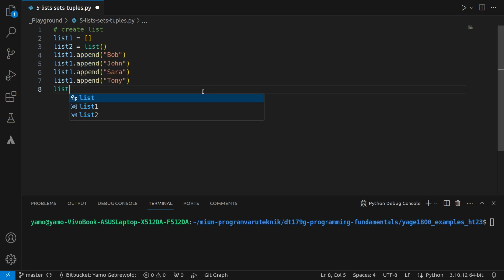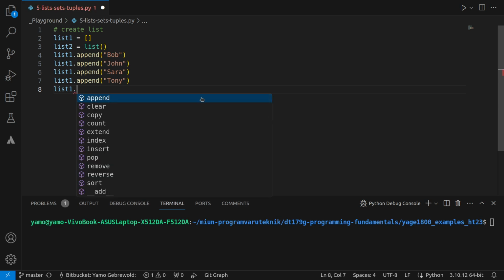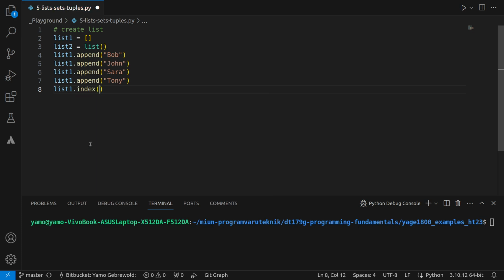If we look at VS Code, and if you type dot, then you will get a quite good understanding of the different types of methods that you could use on a list. So you could append to the end of a list. You could clear it. You could copy it. You could get the count of it, meaning the length of it. You could check if there's something at a certain index.